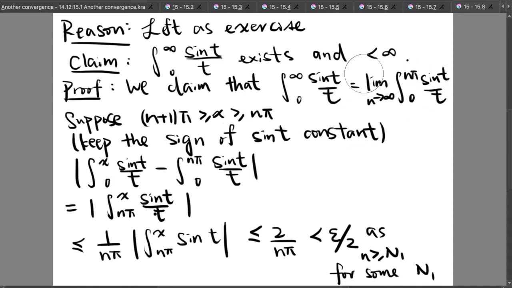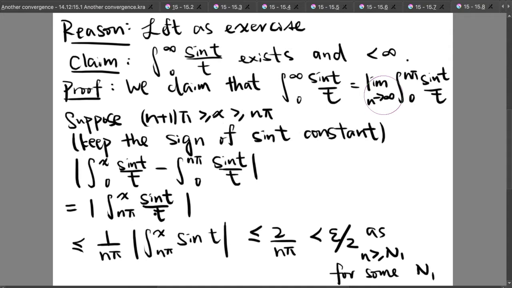Although this statement looks very intuitive, it is non-trivial because we are choosing a particular cutting point which may not guarantee that this expression will tend to the integral from 0 to infinity of sin t over t as n tends to infinity. So we are going to prove this.